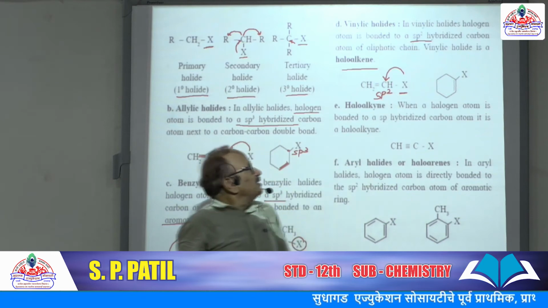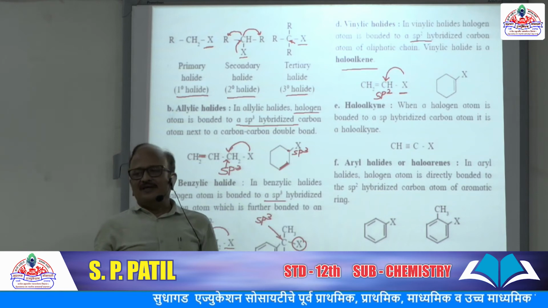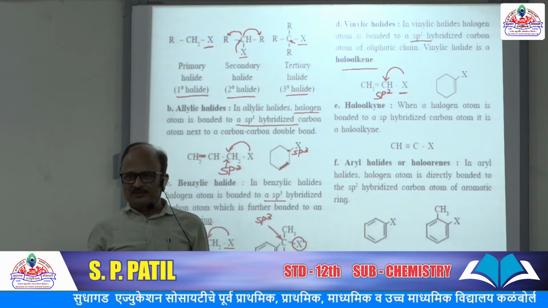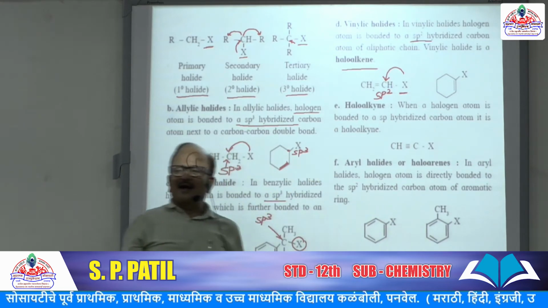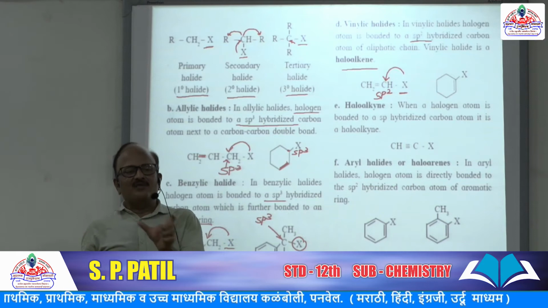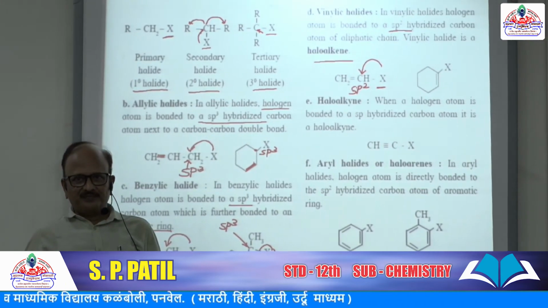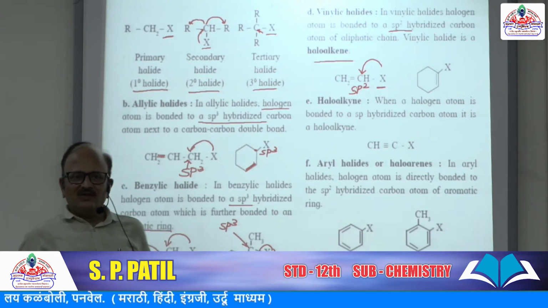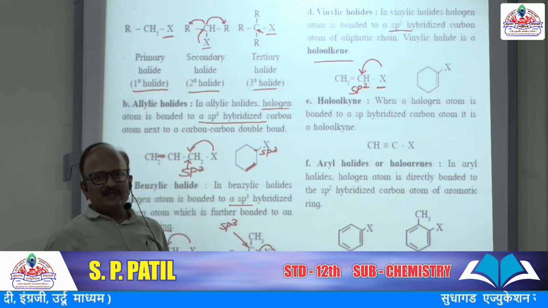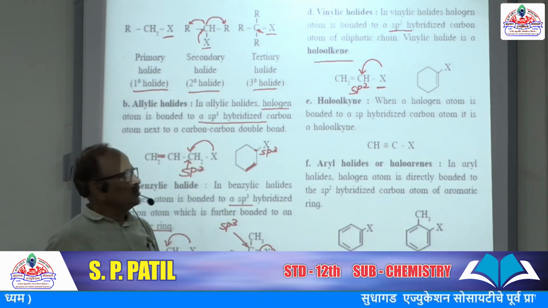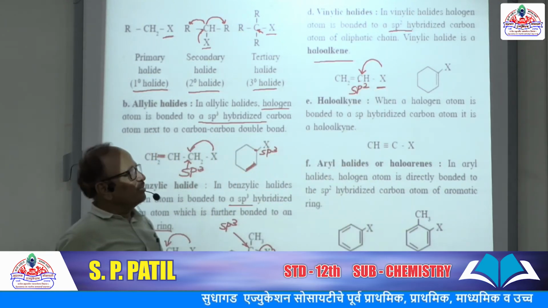In hybridization we saw this in the formation of the ethylene molecule. In the formation of ethane or methane, the molecule has carbon-carbon single bonds or carbon-hydrogen single bonds, so that carbon is sp3 hybridized. In ethene or ethylene, there is a carbon-carbon double bond, and that carbon is sp2 hybridized. So here the halogen is bonded to an sp2 hybridized carbon.